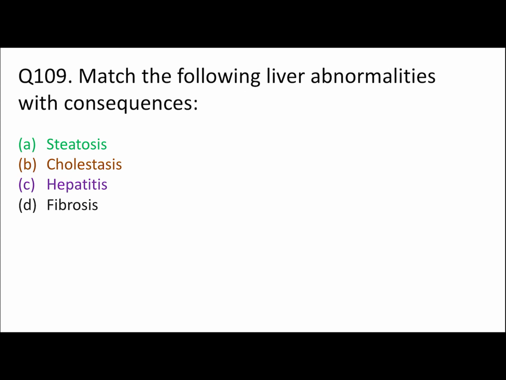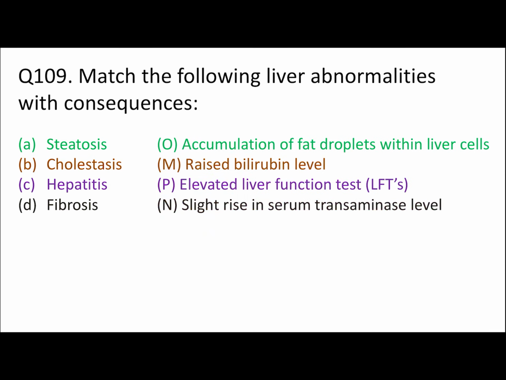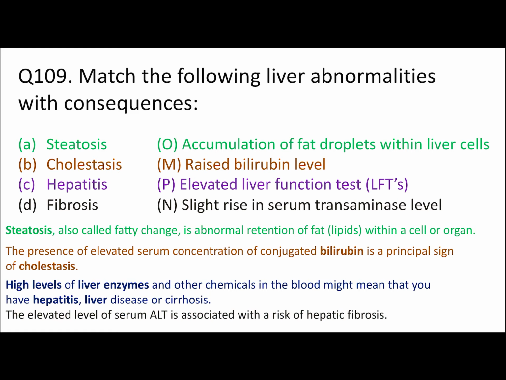And here A, steatosis, means it is related to fat. Okay, accumulation of fat droplets within liver cells. Cholestasis means raised bilirubin level, and hepatitis means there are elevated liver enzymes in the blood, and fibrosis is related to elevated level of serum ALT or serum transaminase level.